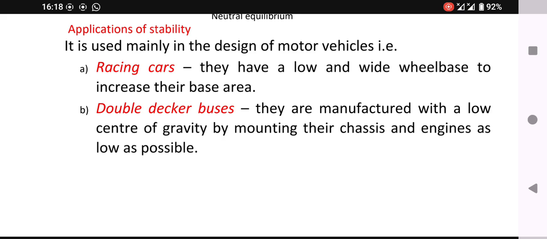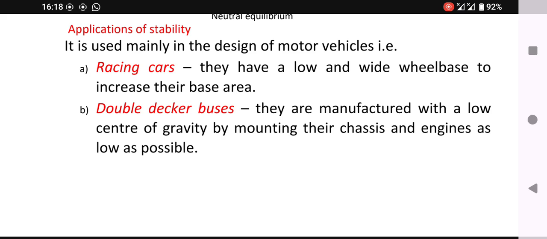As well, in double-decker buses, they are made in such a way that the engines are as low as possible because they are so heavy, so the position of the center of gravity will be lowered, which means stability will be enabled.